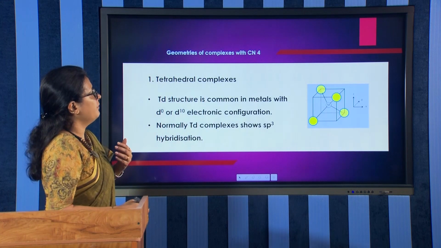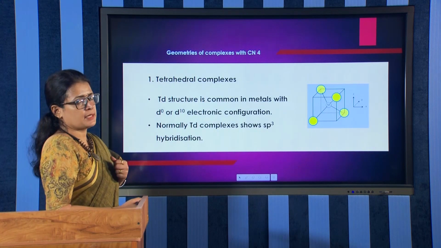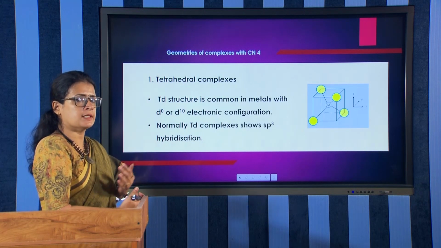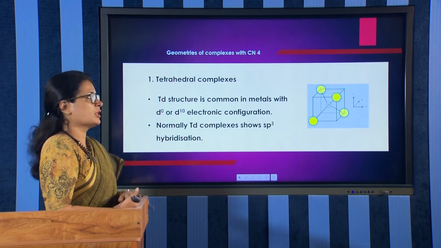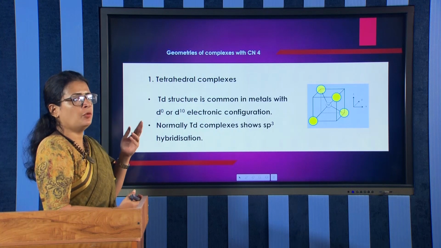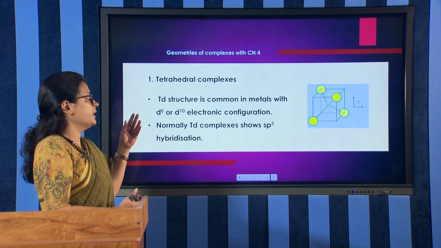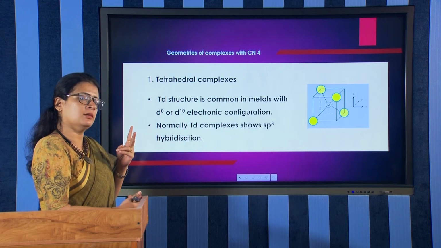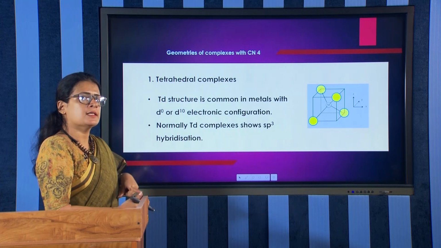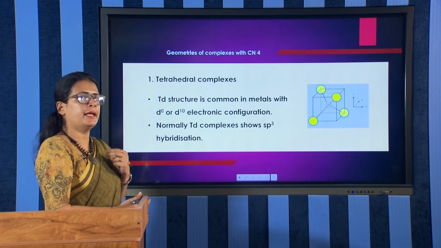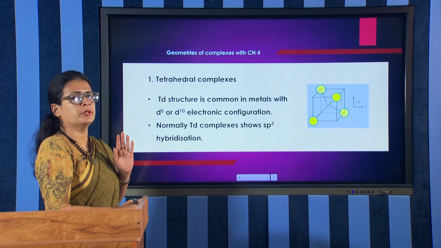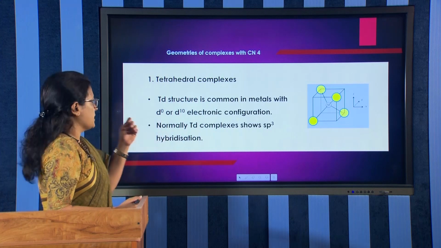And now, we have different geometries for the complexes. The common coordination numbers are 4 and 6. I have already discussed all these possibilities. If the complex has coordination number 4, there are two possibilities: one geometry is tetrahedral and the second is square planar, and this is very well explained by the valence bond theory. How it is explained, we will be discussing.